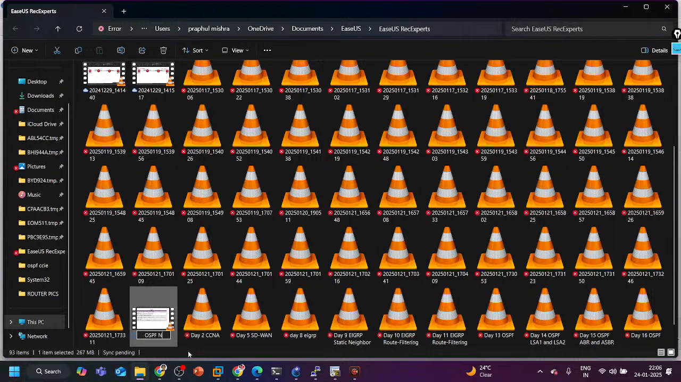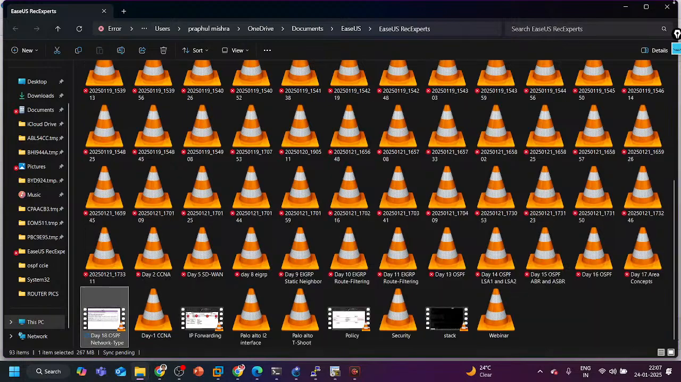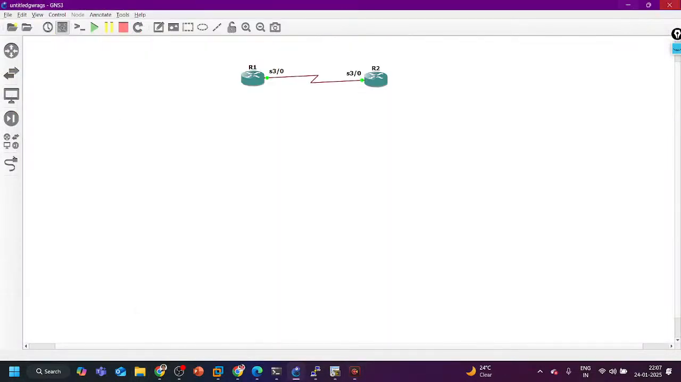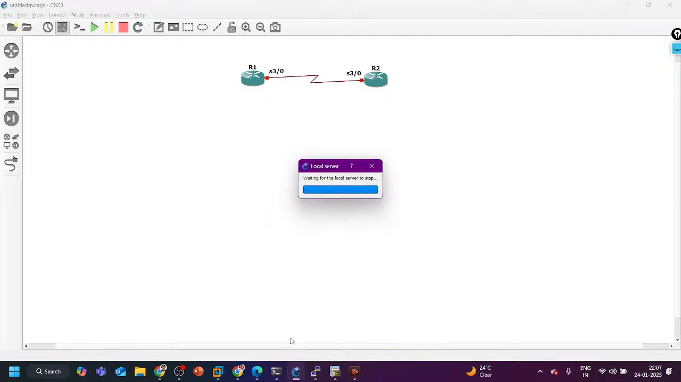OSPF network type. Which date is the routing class? I guess 18. Okay. So I am uploading the video, and make sure you are going to perform all those